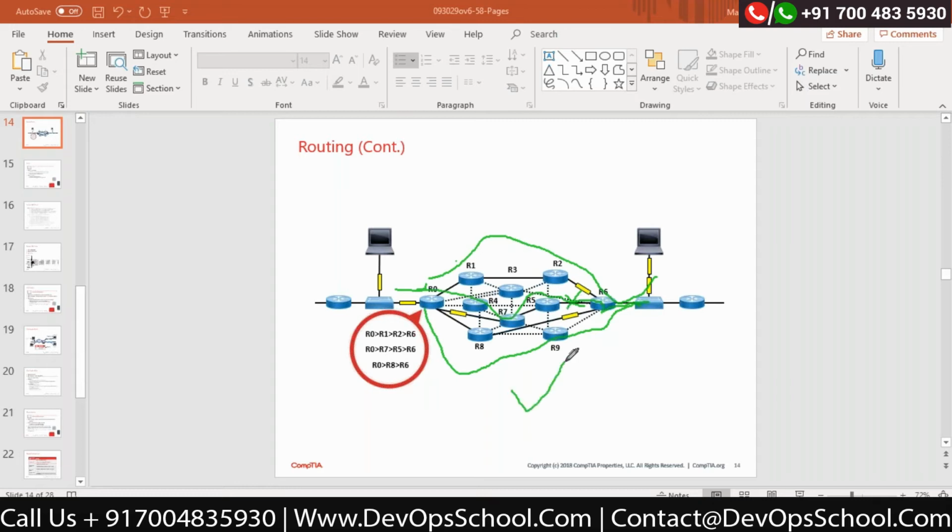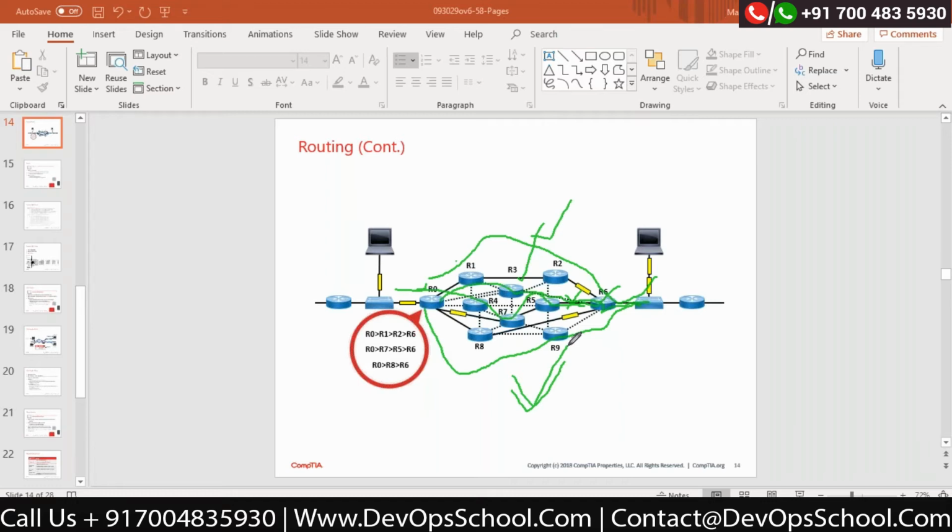What would be the best path? The minimum number of routers. Correct. Here I will also get 4 routers. You can go through this path, and this. This is also 4 routers, and the outer ring is also 4 routers. Correct. So this is also 4, the second is also 4, and this is also 4. All three are best paths.